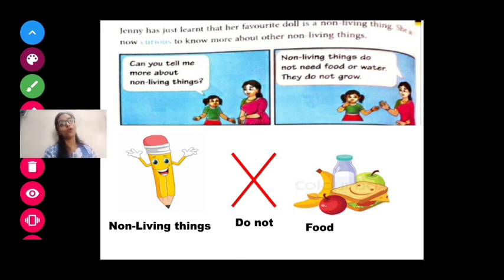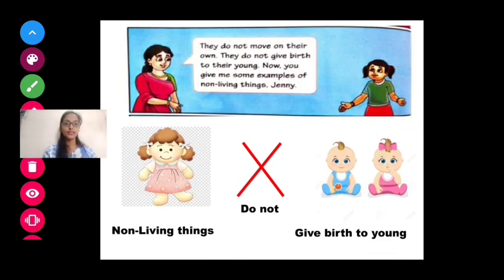They do not grow. Now see, this is a pencil. This pencil is a non-living thing. It does not require food and water to grow. Does a pencil eat anything? No. So all non-living things do not eat food. Understood? Now let's see what Mama says next.